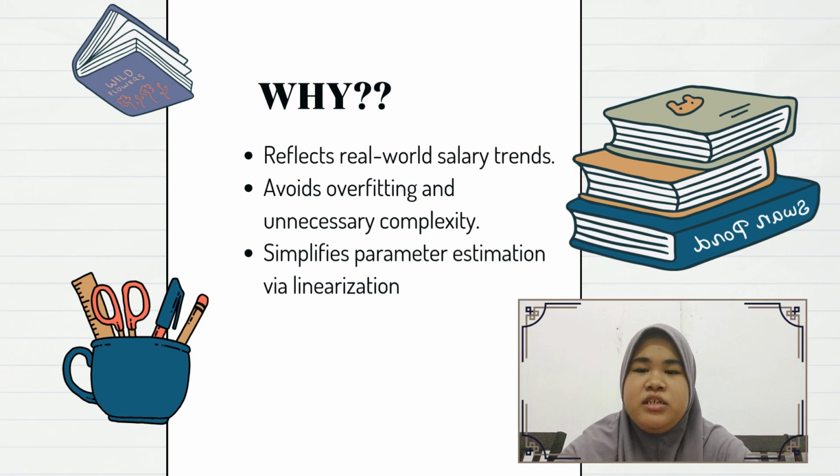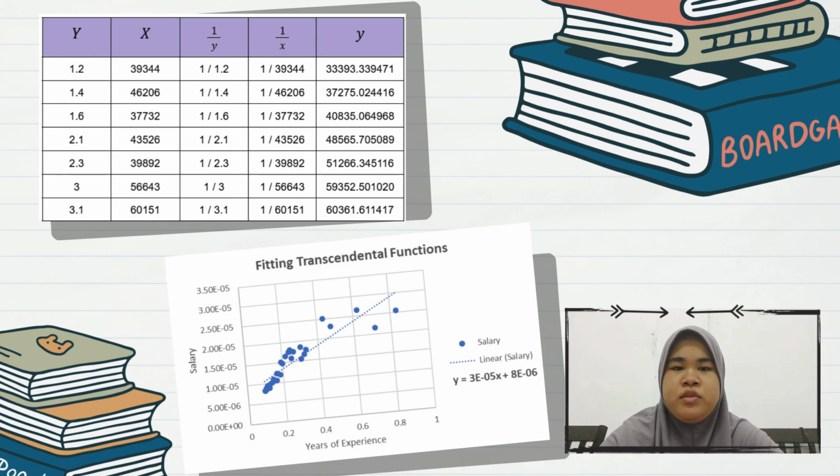The rational function reflects real-world trends of rapid salary growth early in a career and stabilization over time. It avoids the pitfalls of overfitting and unnecessary complexity seen in higher order polynomials. Additionally, the linearization process makes parameter estimation straightforward and ensures the function remains easy to interpret. This advantage makes it the best choice for our analysis.